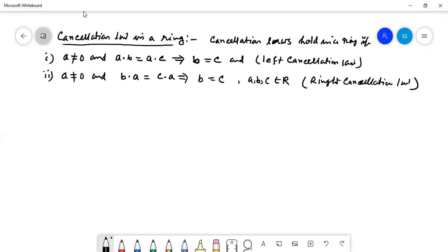For a not equal to 0, a dot b equal to a dot c, then a cancels, and we can say that b equal to c. Here a occurs on the left hand side in both sides, so this is called the left cancellation law. For the second one, b dot a equal to c dot a implies b equal to c. Here a occurs on the right hand side in both cases, so it is called the right cancellation law. If these two kinds of cancellation law hold, then the ring is said to hold the cancellation law. Clear?